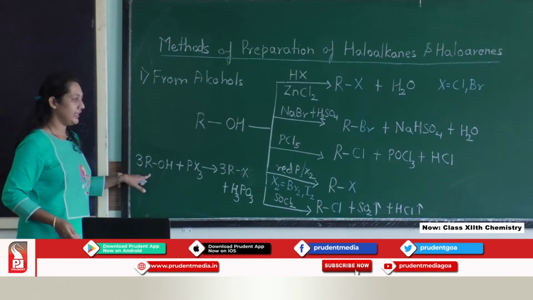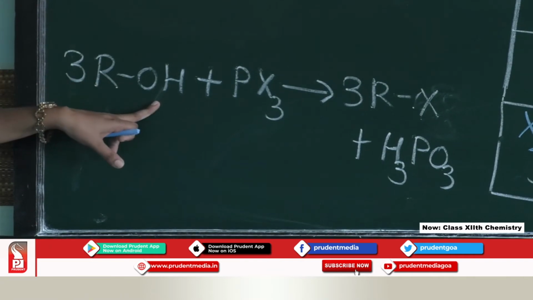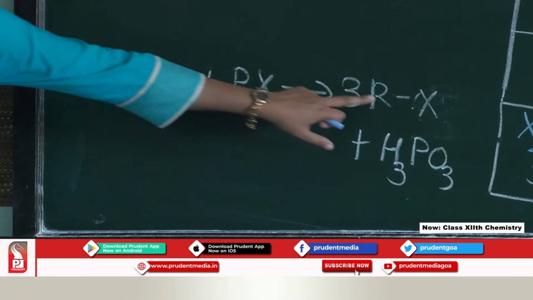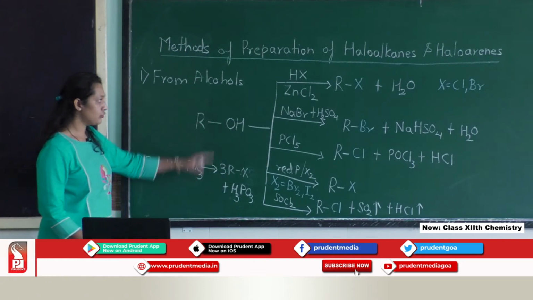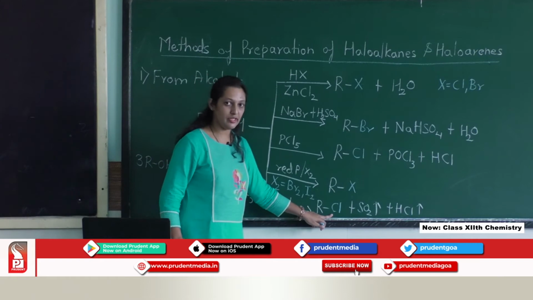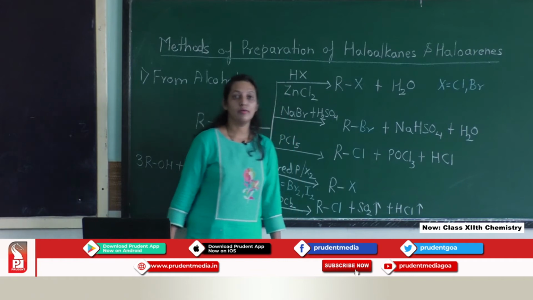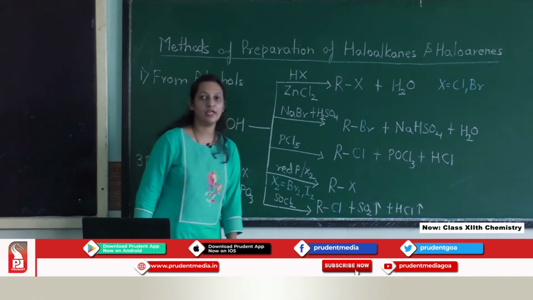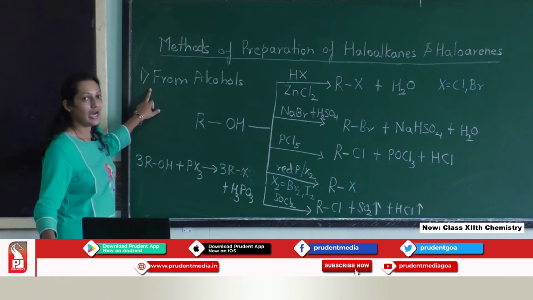Now, why have I taken this separately? For balancing, we use 3 molecules of the alcohol and treat them with the phosphorus trihalide, and we will get alkyl halide plus phosphorus acid. Out of these methods, the reaction with thionyl chloride is preferred because the sulfur dioxide and HCl formed are 2 escapable gases, and the alkyl halide we get will be in pure form. So, this is the first method, that is from the alcohols.